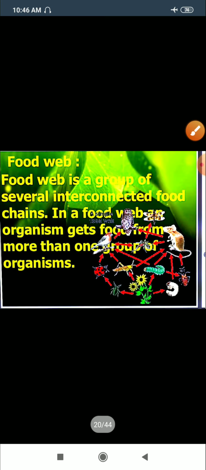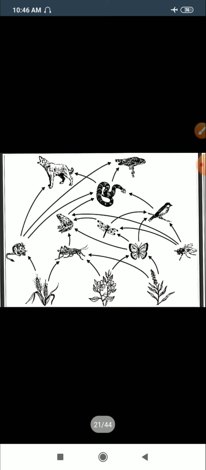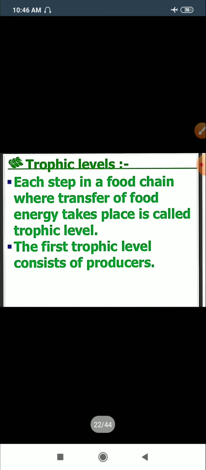Now come to the food web. The food web is a group of several interconnected food chains. So in a food web, an organism gets food from more than one group of organisms. So it is an interconnected network of various food chains.